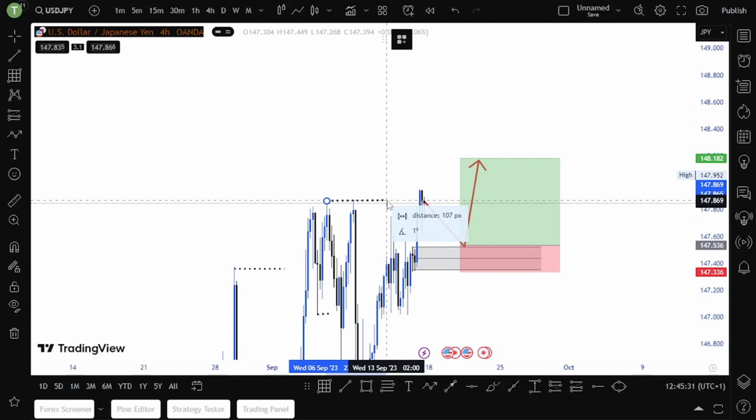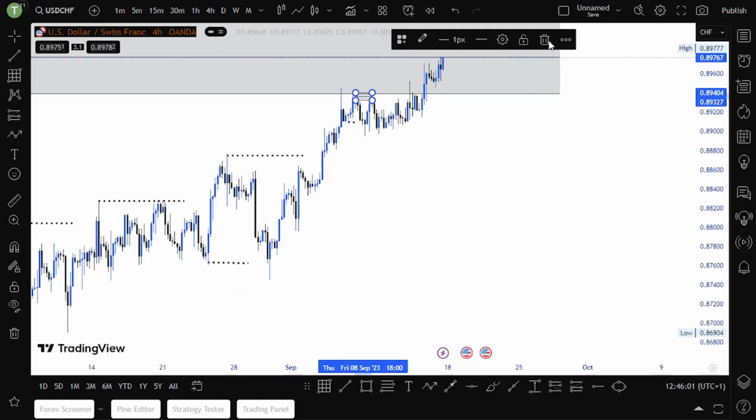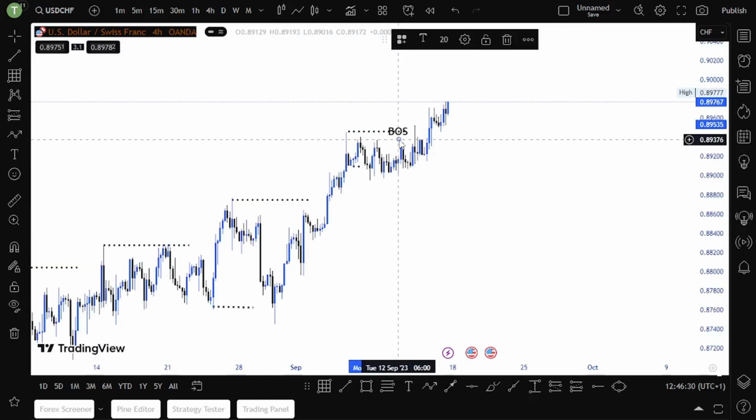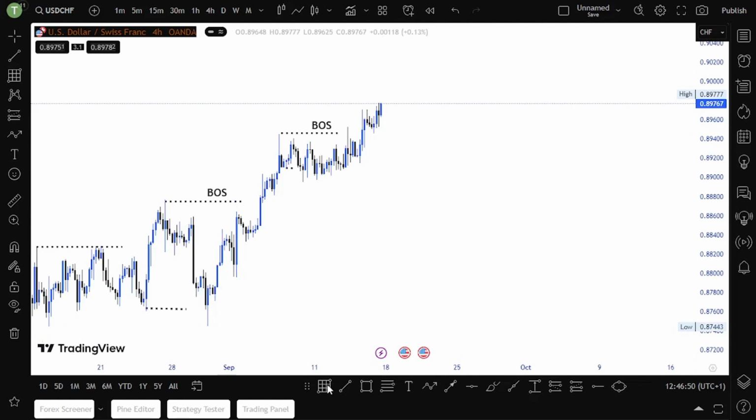Now let's look at USD CHF. USD CHF, as you can see, here is our recent break of structure, guys. We are breaking structure to the upside. There is our recent break of structure. So I'll be interested if price comes back, probably to this demand zone, then I will be interested in buys, guys.